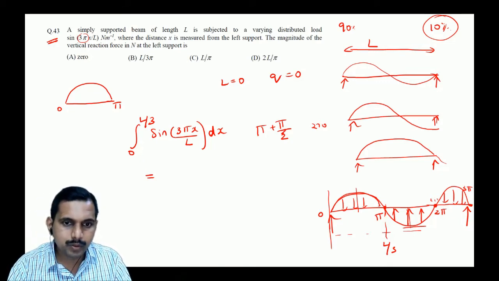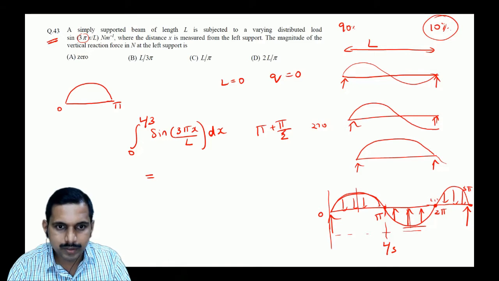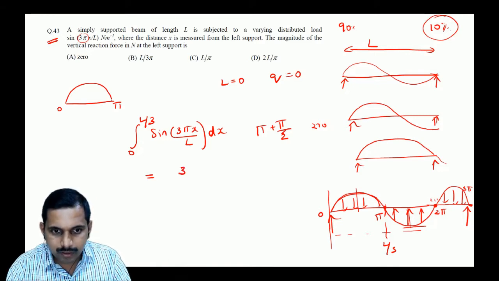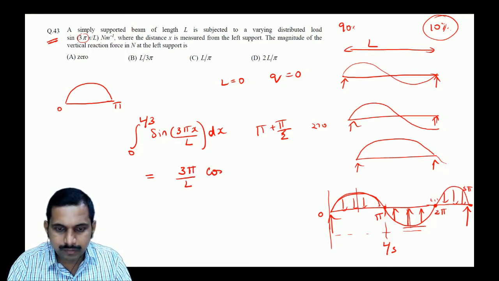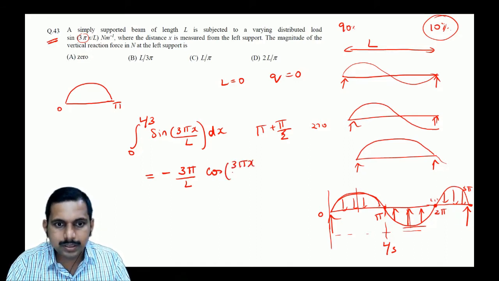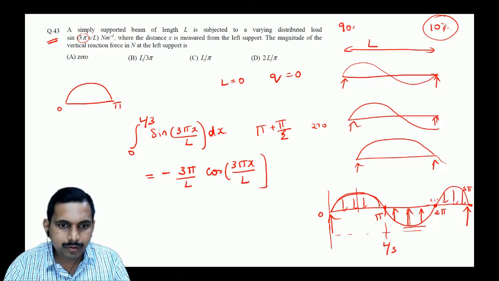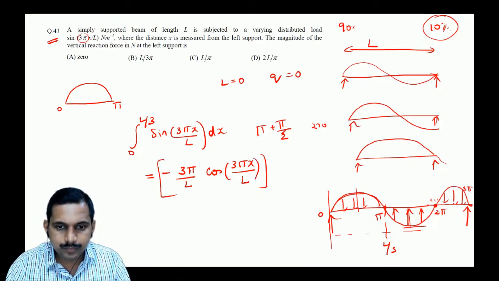Sine, when you differentiate, will be cos, is it not? When you integrate, it will become minus cos. So it is minus L by 3 pi into cos of 3 pi x by L, from 0 to L by 3.